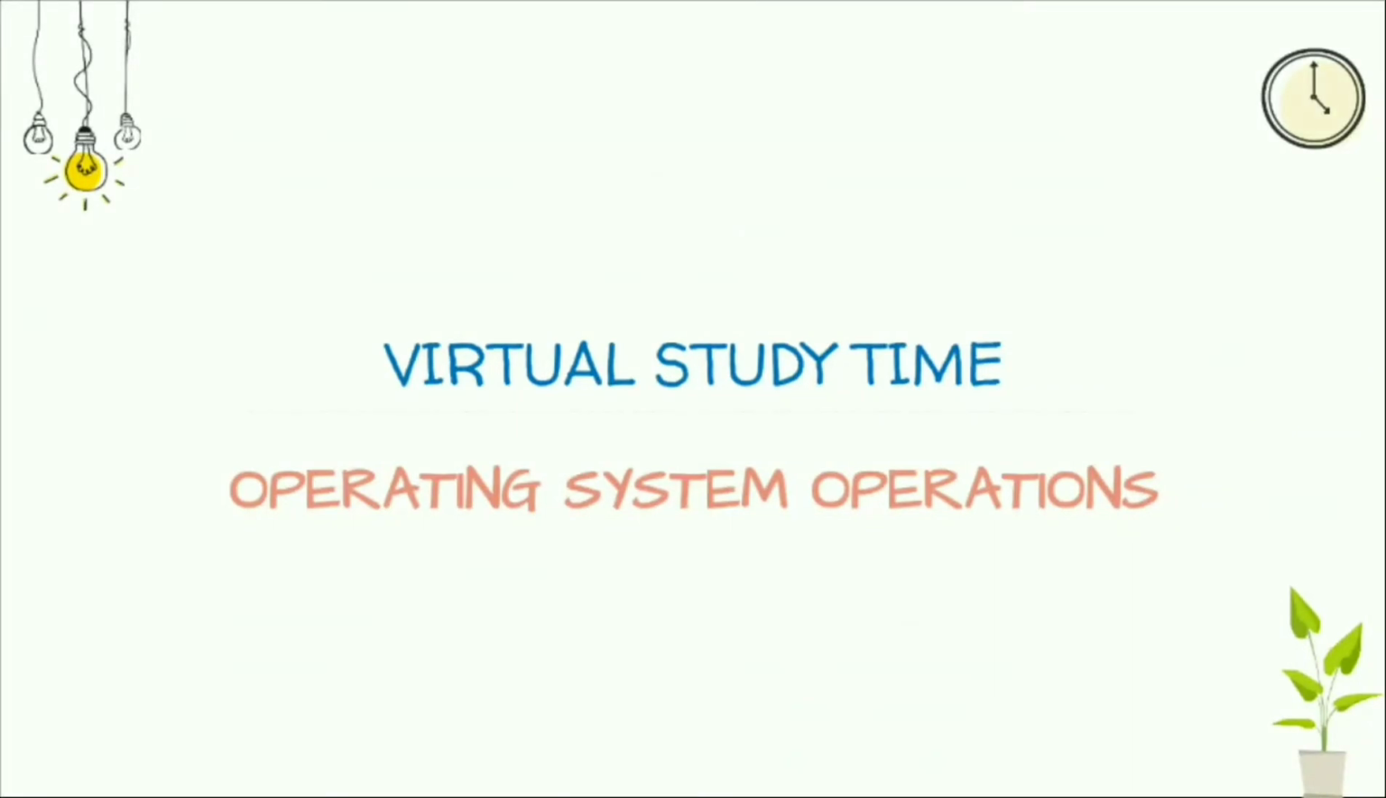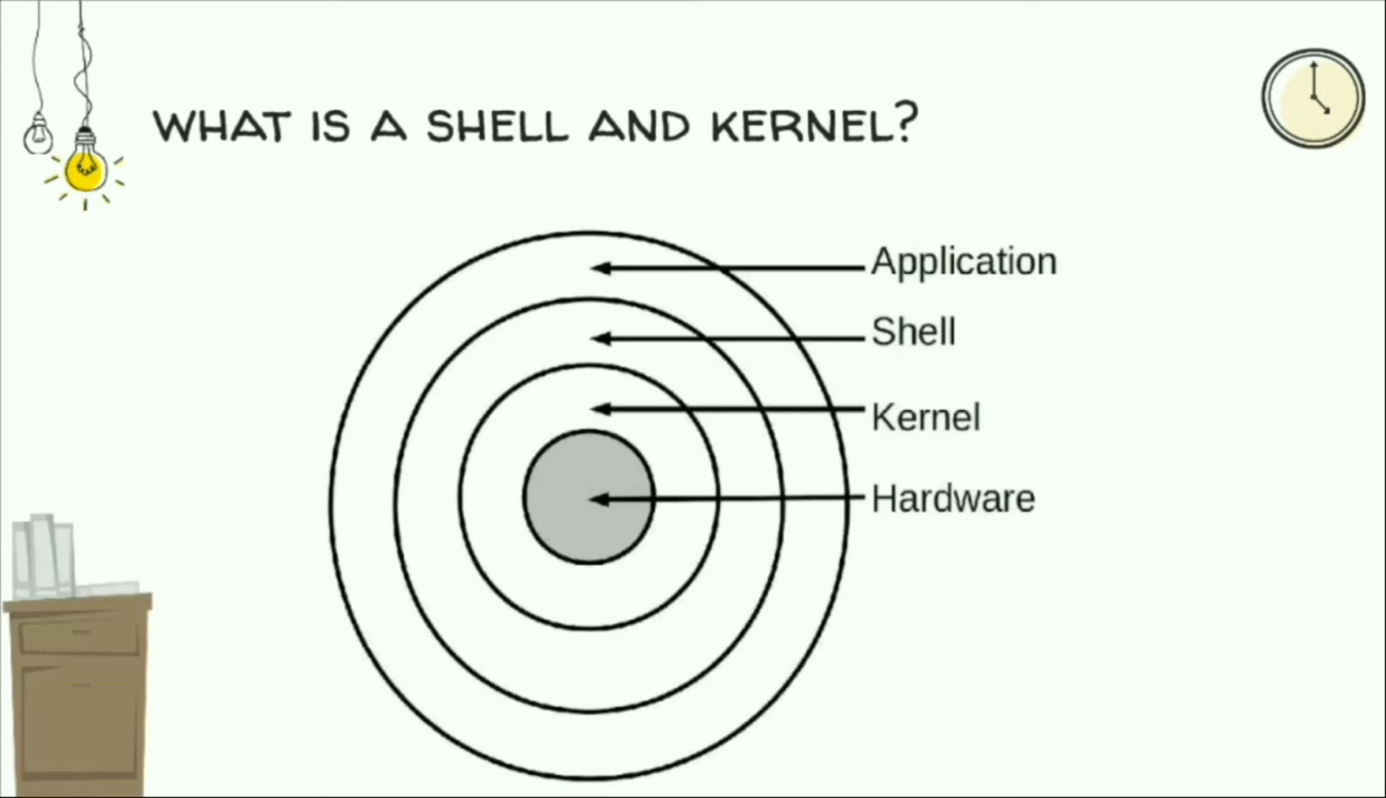Channel. In this video we are going to know about the operating system operations. Before going to know about the two types of operations, we will know in brief about the operating system basic structure. In the operating system we have the application, shell, kernel and hardware.